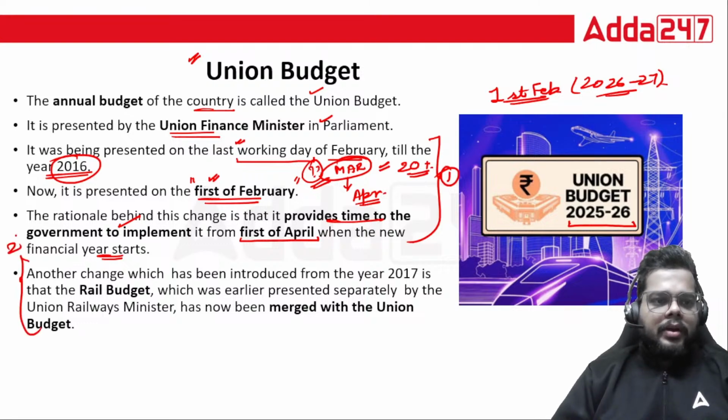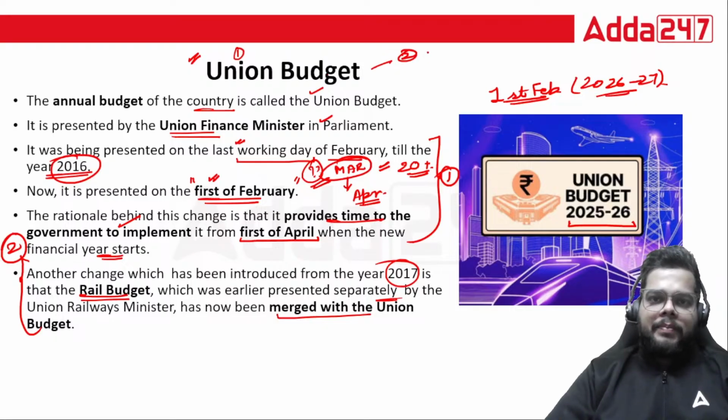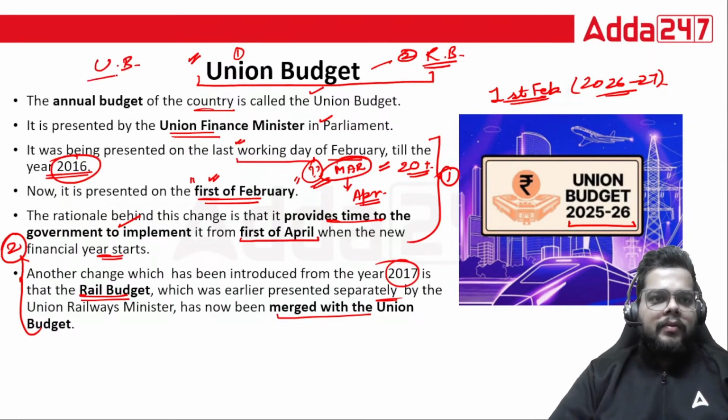The second important change is this. Another change which has been introduced from the year 2017 is that rail budget, which was earlier presented separately by the Union Railway Minister, has now been merged with the Union budget only. So earlier, what used to happen? We used to see one union budget, and then a second, separate rail budget was presented. But now, since 2017, what are we witnessing? A single union budget under which we see the rail budget as well.